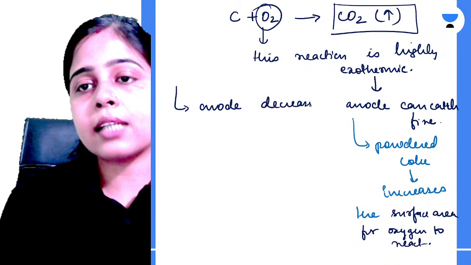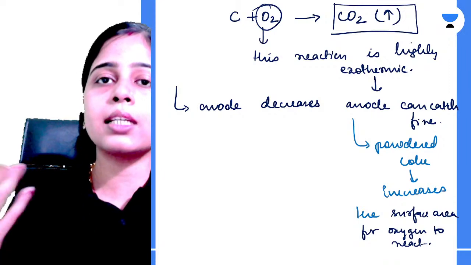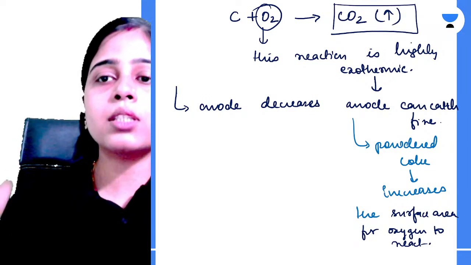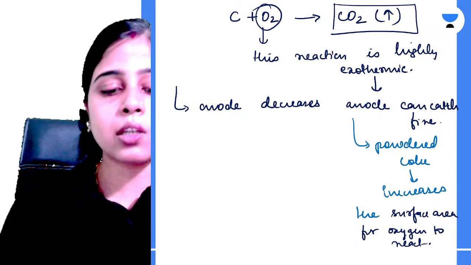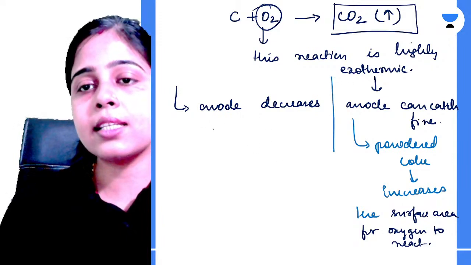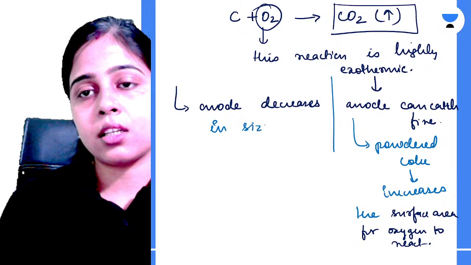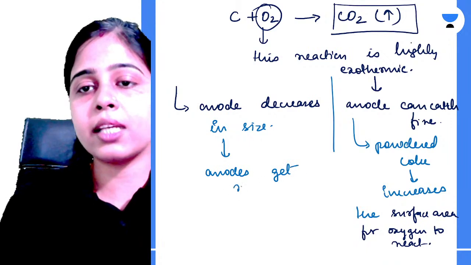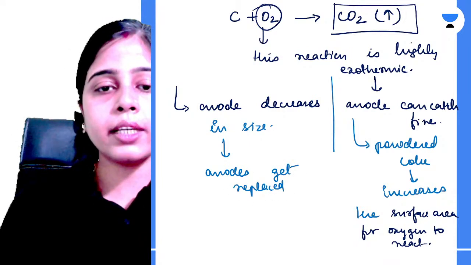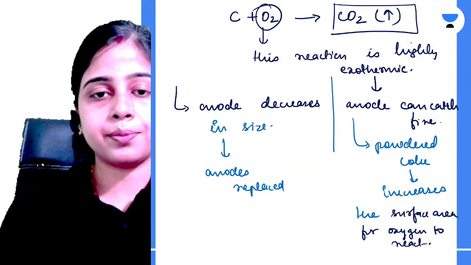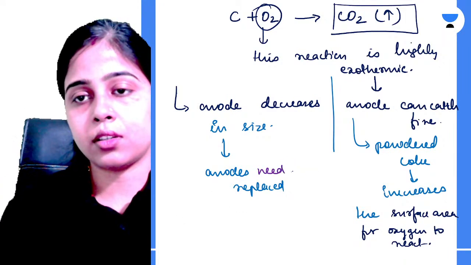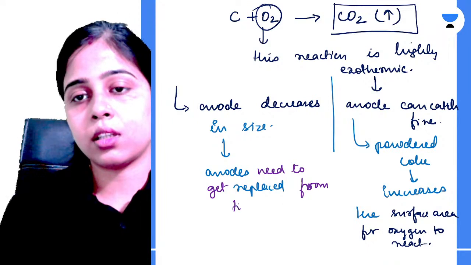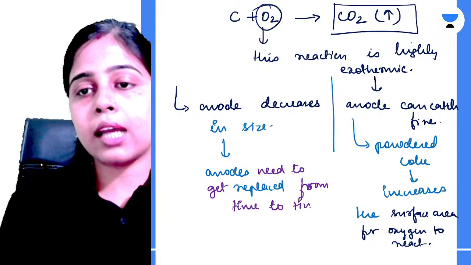Slowly, all the carbon of the anode reacts with oxygen, gets oxidized, and leaves the anode in the form of carbon dioxide. So the anode decreases in size, due to which it needs to get replaced from time to time.